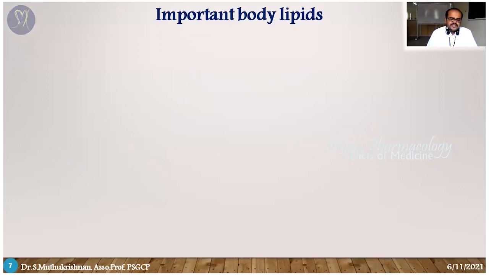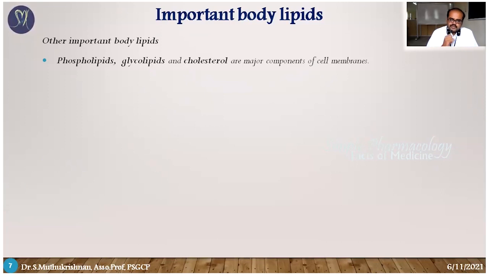So the next topic is important body lipids. Until now we said lipids, triglycerides and fatty acids act as storage reservoirs. But in our body, what are the different types of lipids? The first is phospholipids, the second is glycolipids, the third is cholesterol. Mostly lipids are available in these three forms. Each has a unique role and is involved in various physiological functions.